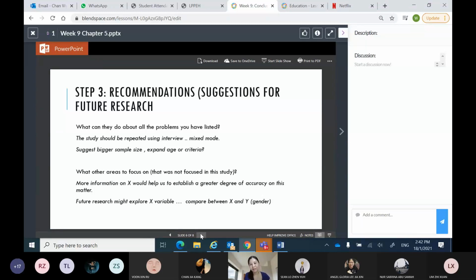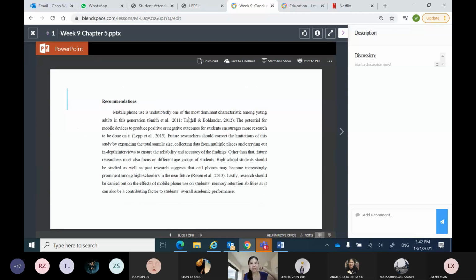Okay, so for example, on mobile phone usage, future research should expand the sample size, number one. Must go for different age groups, for example, high school students. And finally, the research should also be carried out on mobile phone usage and students' memory retention. Okay, how well students can recall things. Okay, so he has suggested future research to look into these three areas.